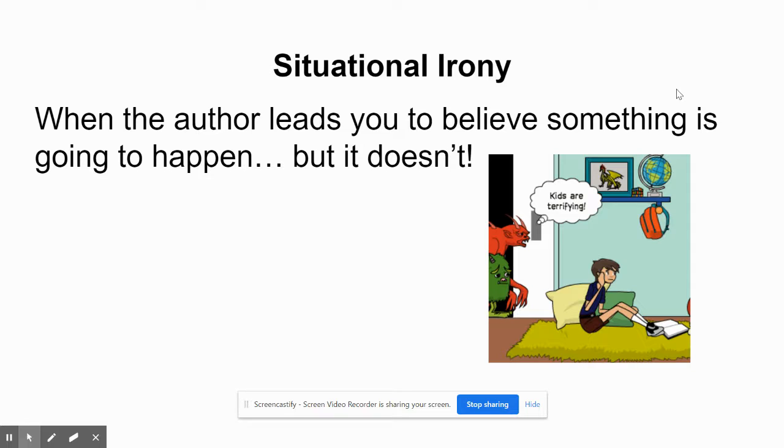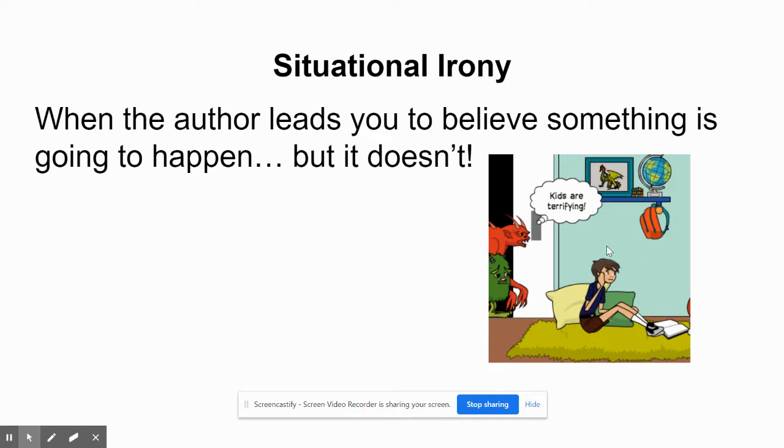But the writer does not end the story in a way that you expect. There's a twist or a surprise ending. Okay? And something in the story happens that you do not expect to happen. That is situational irony.